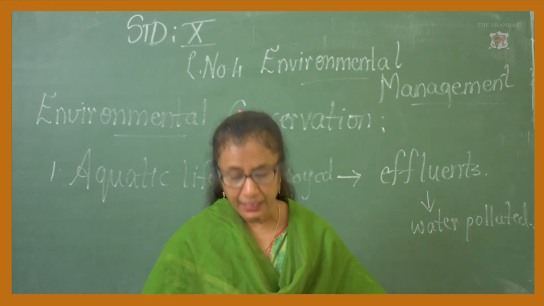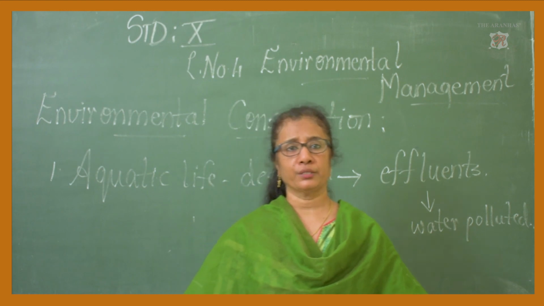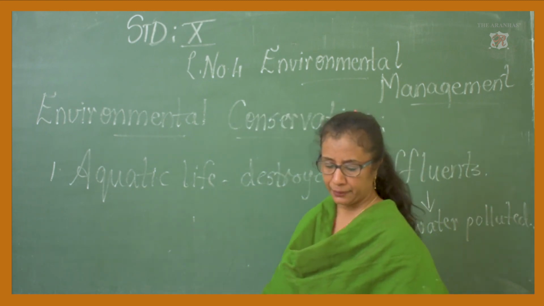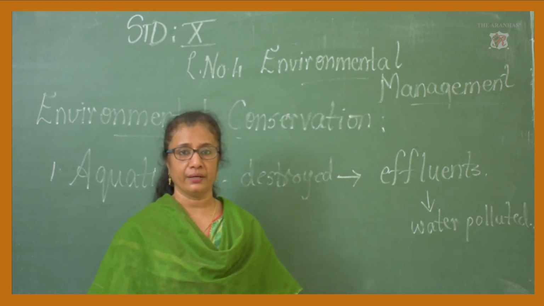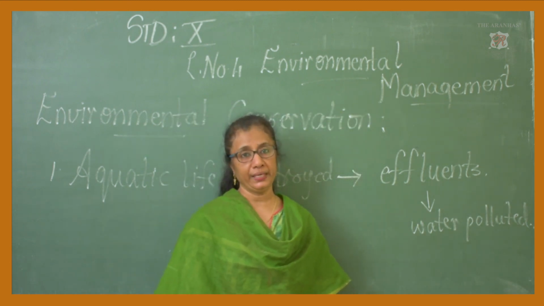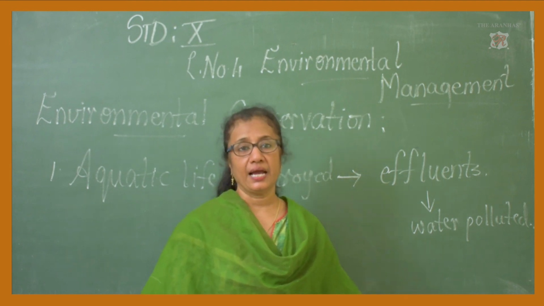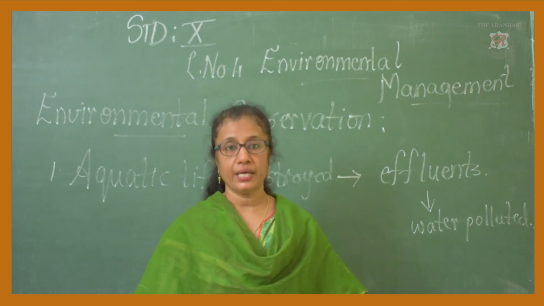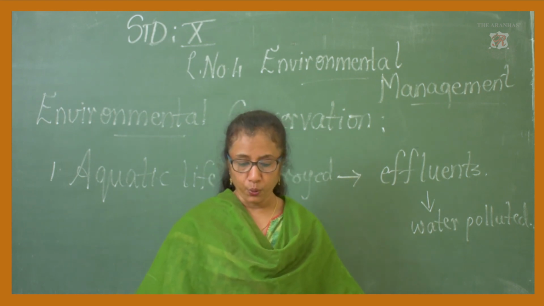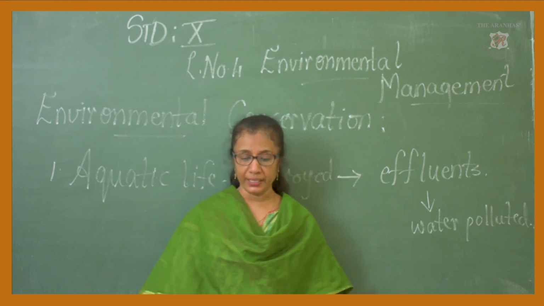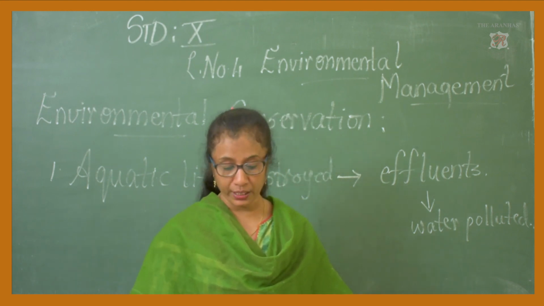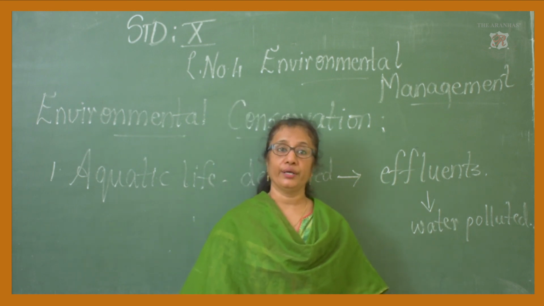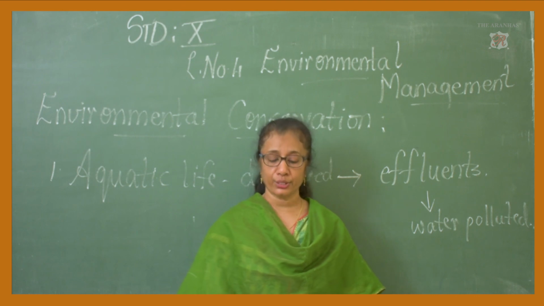Alright? And fourth, the health, because of the water being not potable, effluents, toxic substances, what is likely to happen to the people living around that river there? Alright? The health of the people will be affected. Yes? And last but not the least, food chain and the food web may collapse totally. Alright? Again, the question is, what will be the effect of an industry established on a river bank on the river ecosystem?